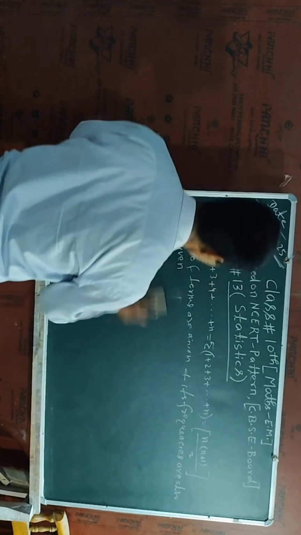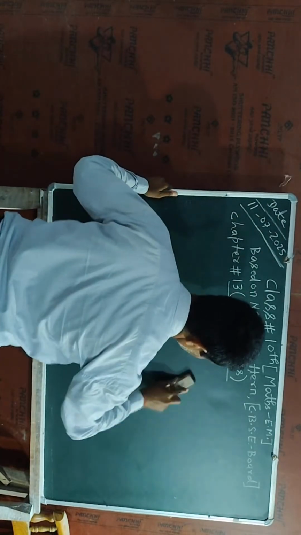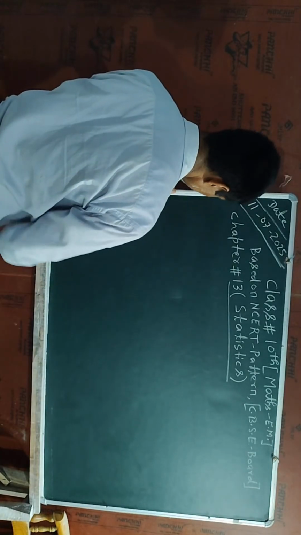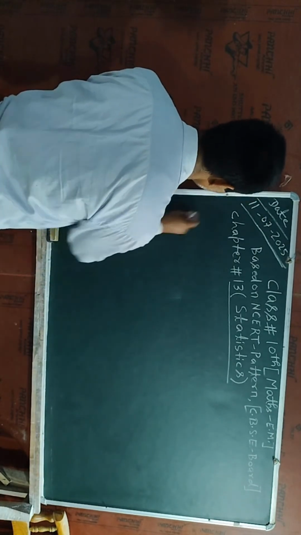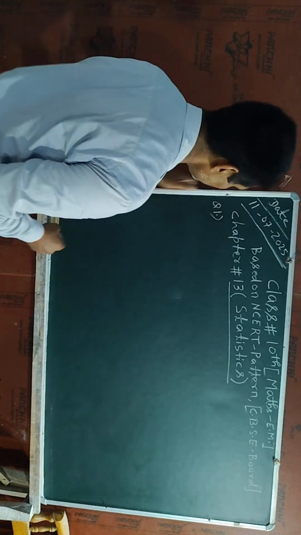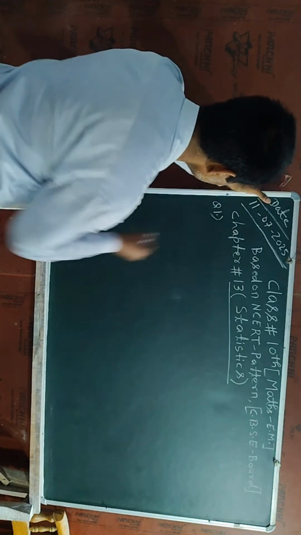Okay, so first of all I am going to erase this concept, and I will write the question, and then I will find the arithmetic mean. Now I am going to write here arithmetic mean of the question number 1. Here I will write: find the